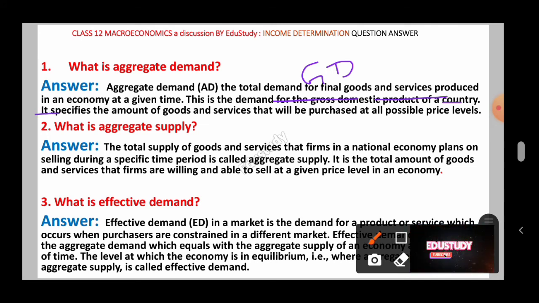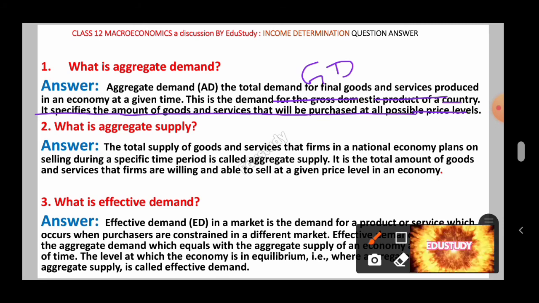It specifies the amount of goods and services that will be purchased at all possible price levels. That means aggregate demand also denotes the amount of goods and services that will be bought by the customers at all possible price levels. That means there must be a price level.